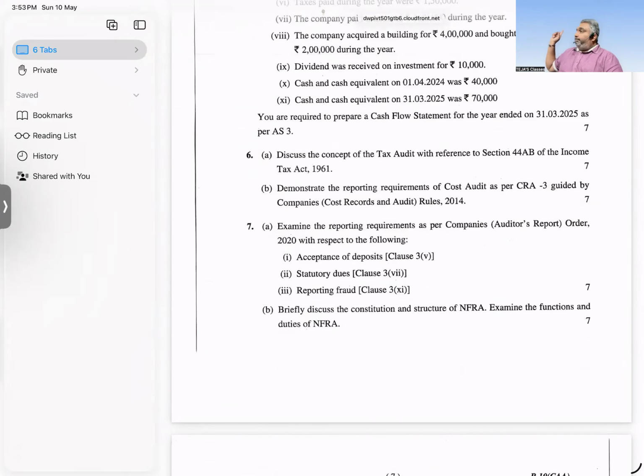Section 44AB of the Income Tax Act. Cost audit. Companies auditors report started to reduce fraud, acceptance of deposits. I said you, they can't ask a single question for 7 marks. They need to ask means 2, 3 combining basis only. They are supposed to go for it. NEFRA.